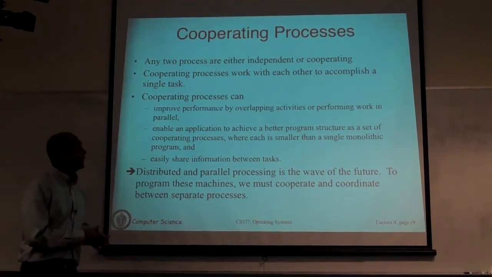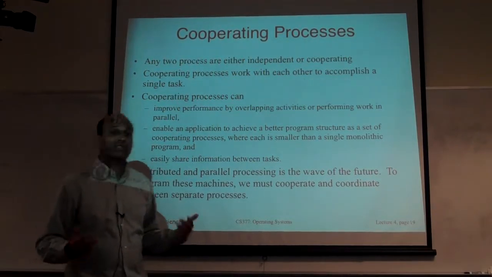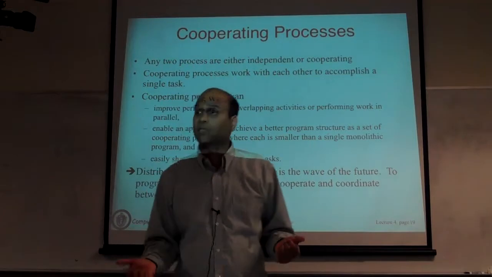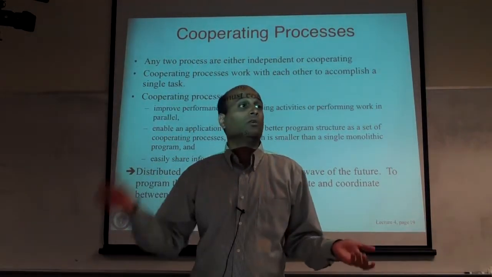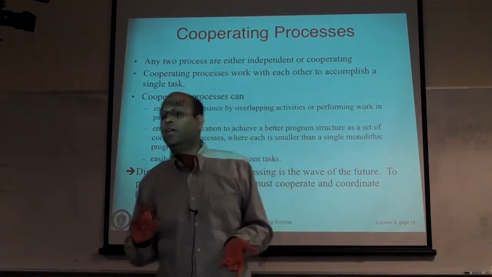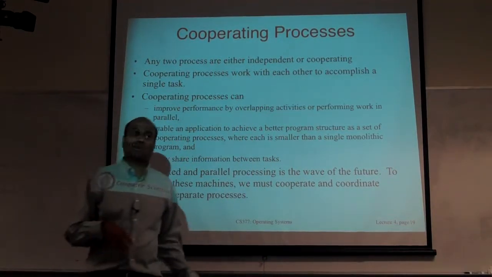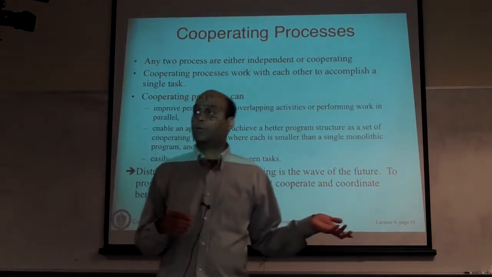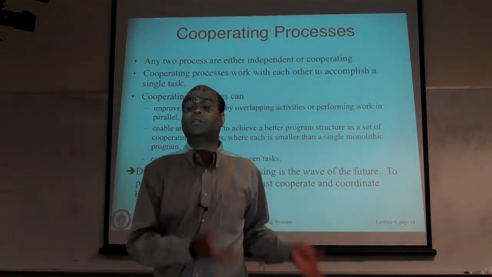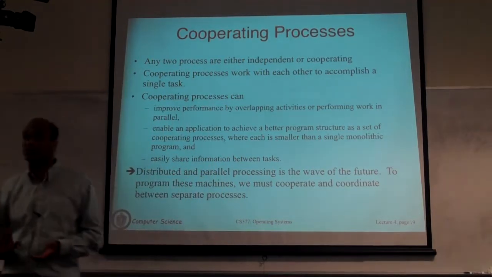So if they are cooperating, what are they trying to do? They are trying to execute a larger application. Okay, this is either a parallel or a distributed application. They are working together to achieve some task. Depending on what application you are writing, maybe a client and a server. One process may be sending work or a request to another process. That other process, which we will call a server, is executing the request and sending back results. Or you could be doing a variety of other things.